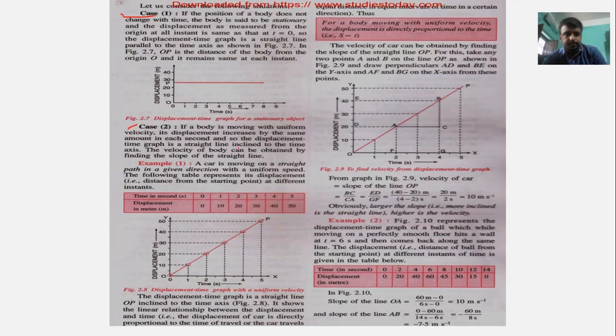Okay, got it? In the second case, if the body is moving with uniform velocity, then it would be changing its displacement in a particular direction. It would be changing its displacement, no? It will be moving with uniform velocity, covering equal displacement in equal intervals of time. Then we can say that it is moving with uniform velocity. Its displacement increases by the same amount each second.